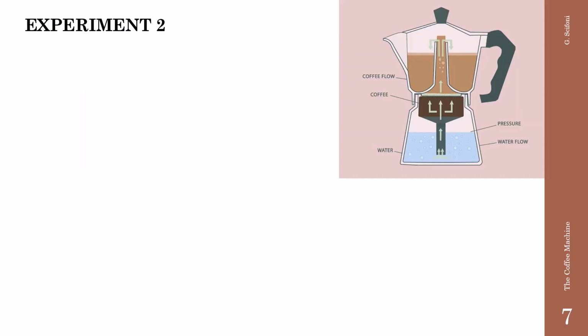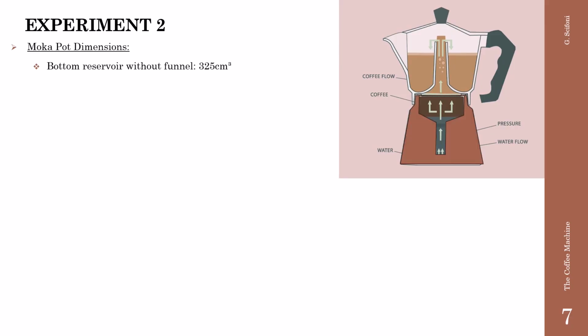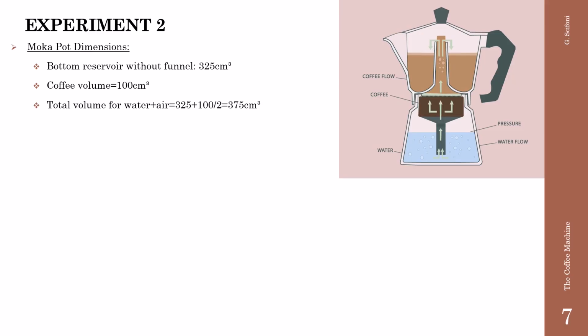Now we start the experiment number 2. The moka pot dimensions are: bottom reservoir without the funnel 325 cubic centimeter. The coffee volume is 100 cubic centimeter. The total volume for water plus air is bottom reservoir without the funnel plus half of the volume of the coffee, because we assume the coffee grains do not occupy the total space. There is some room also for the air. Of course, this is our assumption.